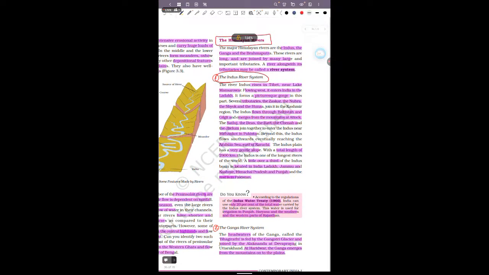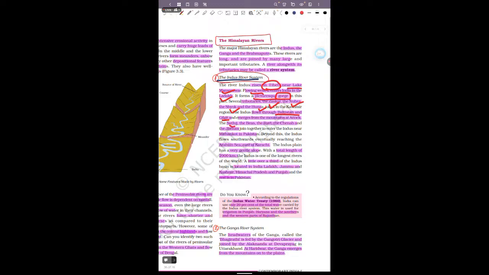So here you can see that the Indus river rises in Tibet near Lake Mansarovar and, flowing west, enters India in the Ladakh region. Here it forms a picturesque gorge. Tributaries are the Zaskar, Nubra, Shyok, Hunza, and it flows through the Gilgit-Baltistan region.